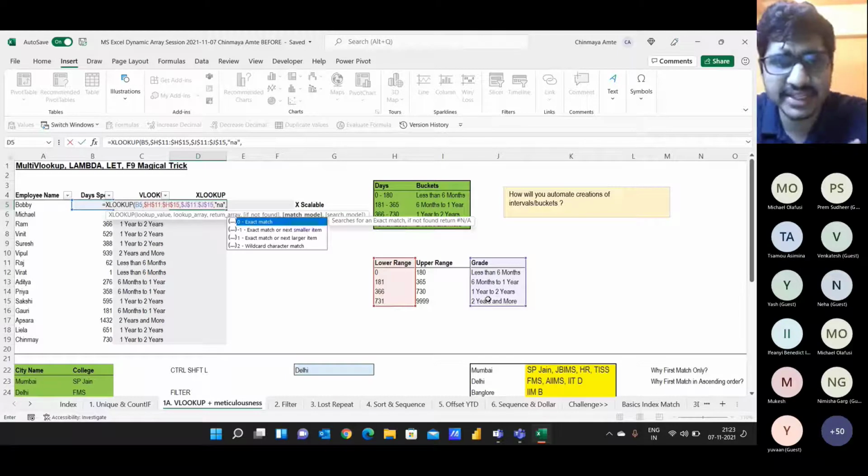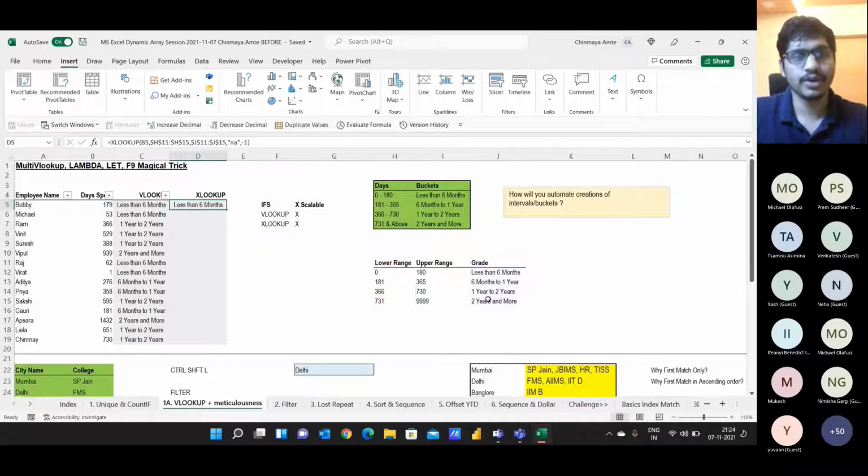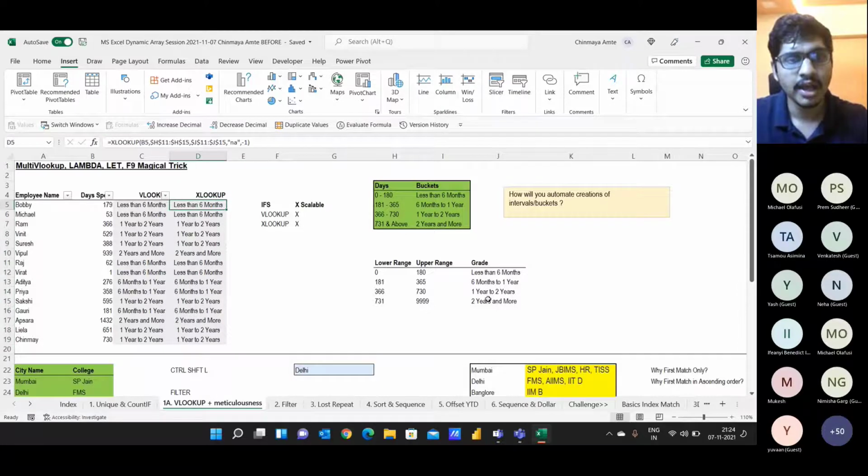And it is again asking you the match mode. You have 0, -1, 1, and 2 as your match mode. What I would suggest here is that it's a lower range, like less than range, so put -1 as your match mode and just click enter. Now you are also getting the same answer, right?